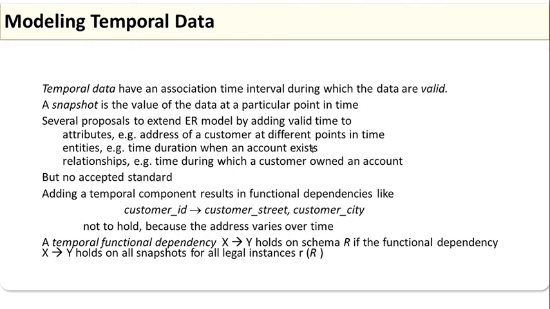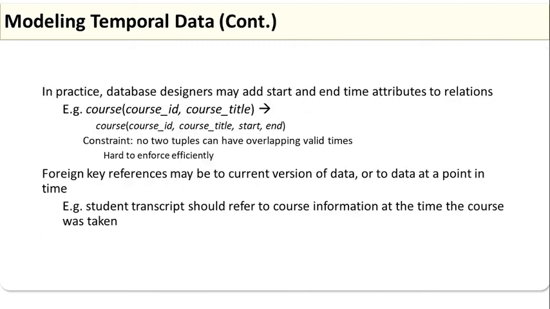A temporal functional dependency X determines Y holds on schema R if the functional dependency X determines Y holds on all snapshots for all legal instances r of R. In practice, database designers may add start and end time attributes to relations, for example course ID, course title, and then when it started and when it ended, which we have to give as information.